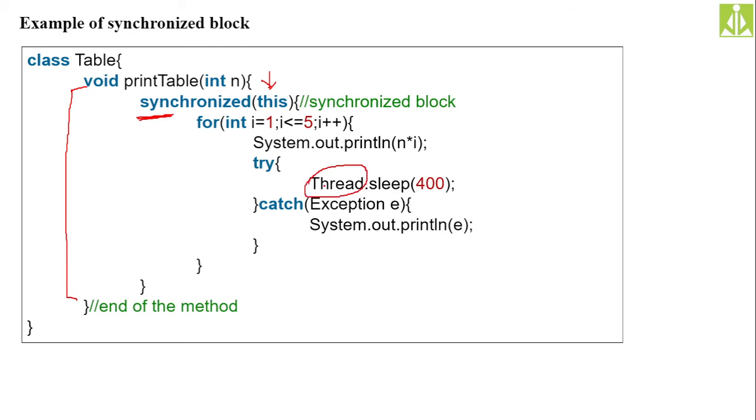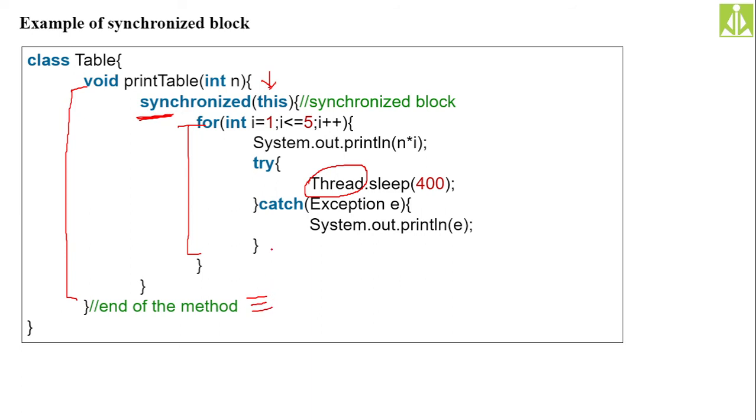In order to make this thread functional, I need to pass this class object over here. So now this particular part, from here to here, will be considered a synchronized block. And if you want to put any normal statement, you can put it after the synchronized block inside the method.